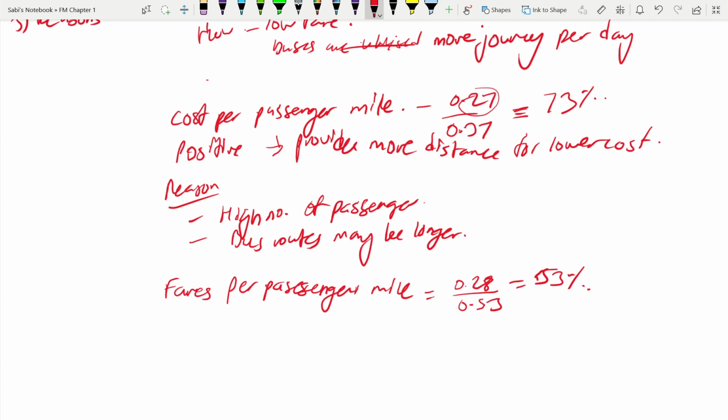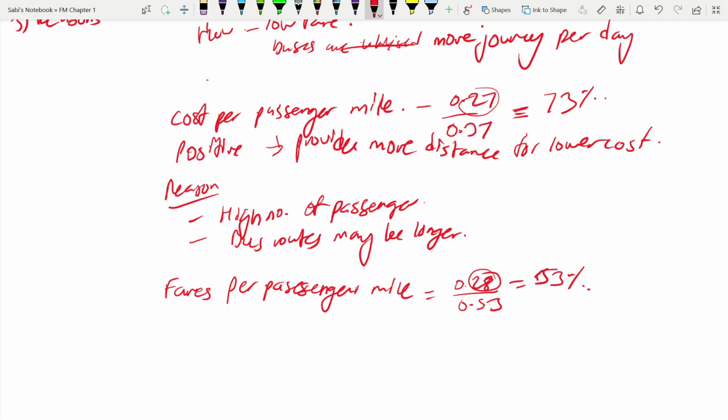Okay, 53% of the fares per passenger mile are charged by LBC. So we know what happens. In terms of revenue collected per passenger mile, 0.28. This is why LBC is less. Earlier we discussed why our revenue is less, because we charge lower fare. So we have discussed that earlier.